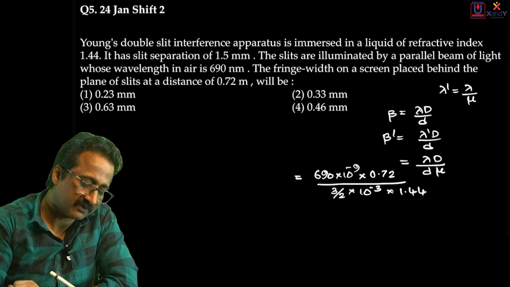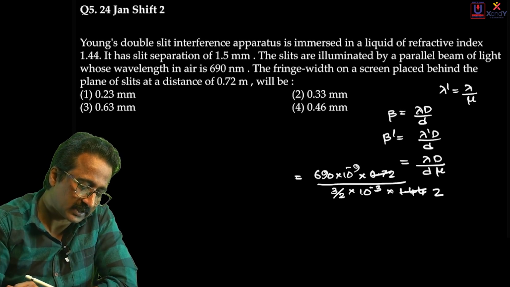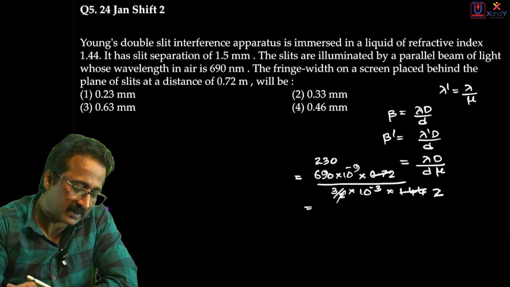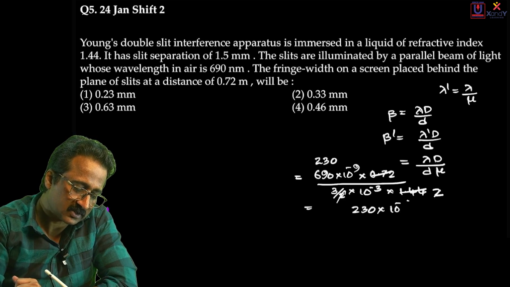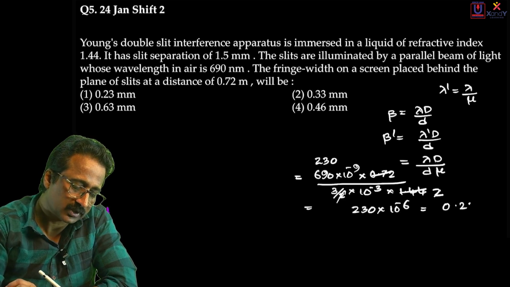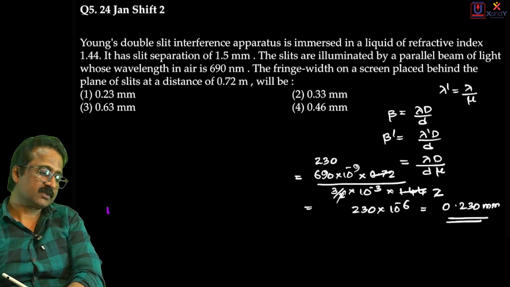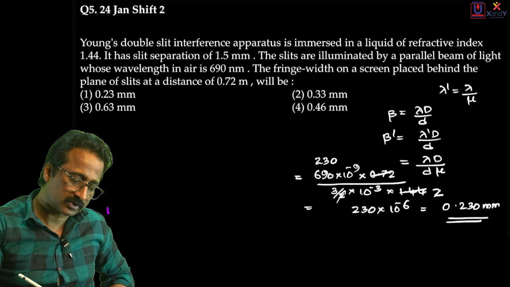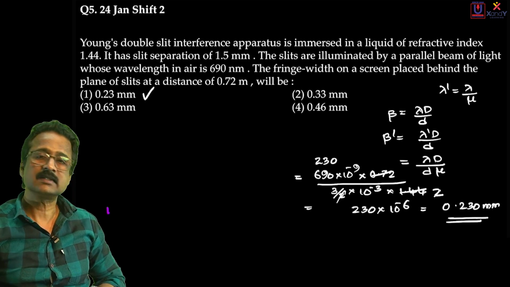Let me simplify this: 0.72 over 2. The 2 and 2 cancel here. It is 230 into 10 raised to minus 6 that I get. Or I can say in millimeters it is 0.230 millimeters. So the fringe width in this experiment is 0.23 millimeter. Yes, it is option 1.